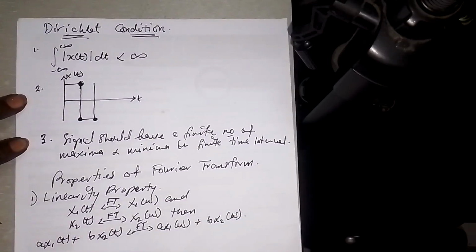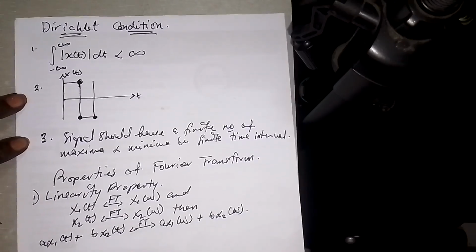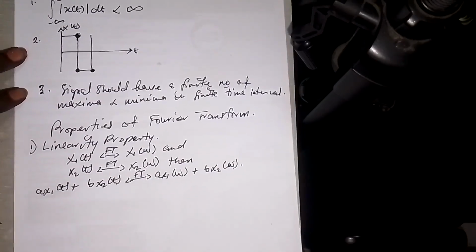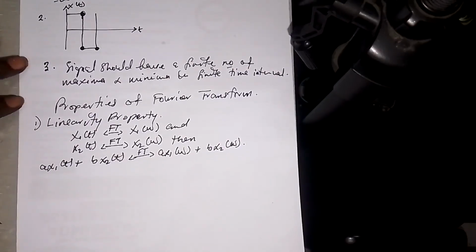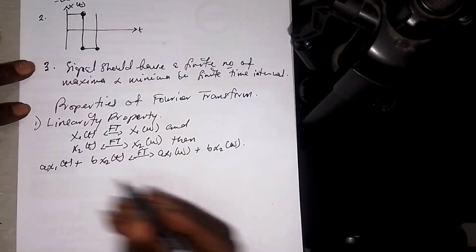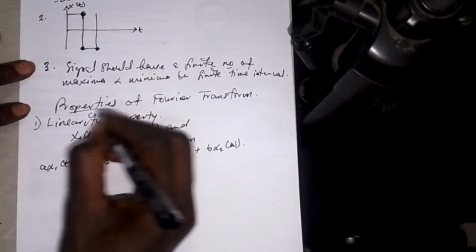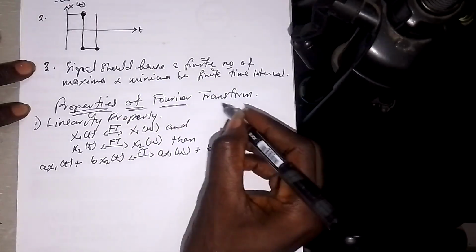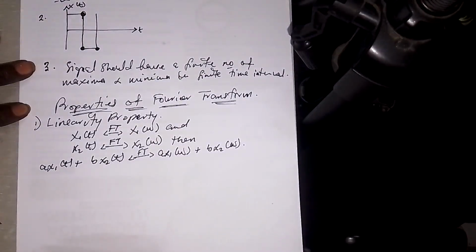This is the first property, the linearity property of Fourier transforms.